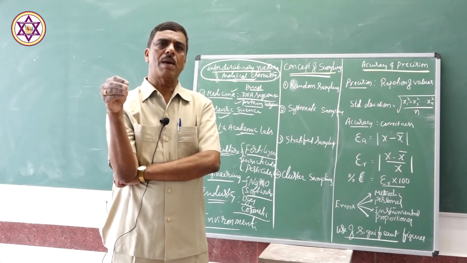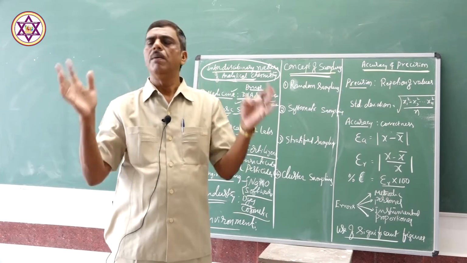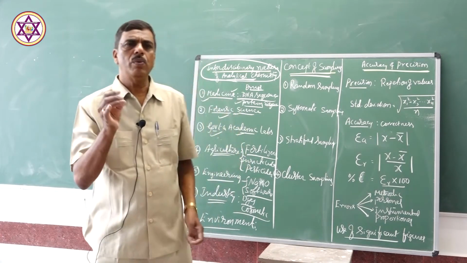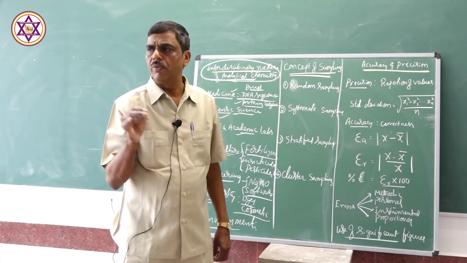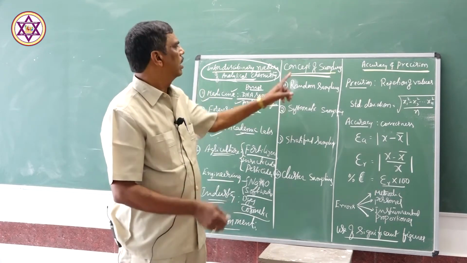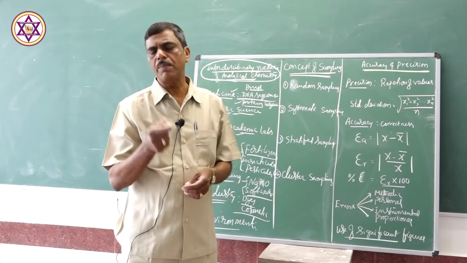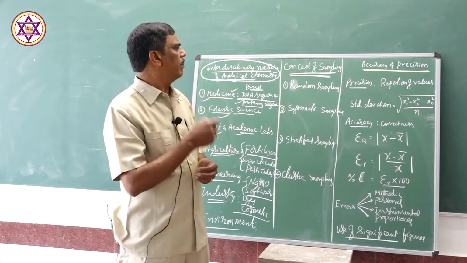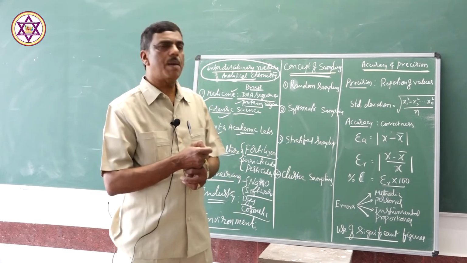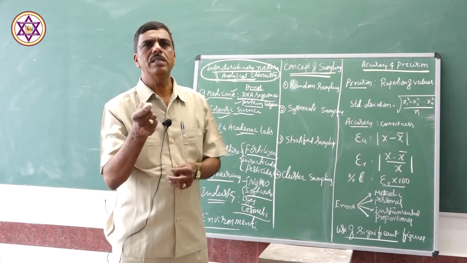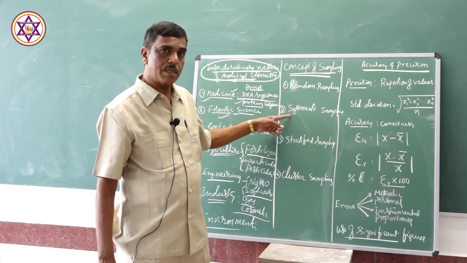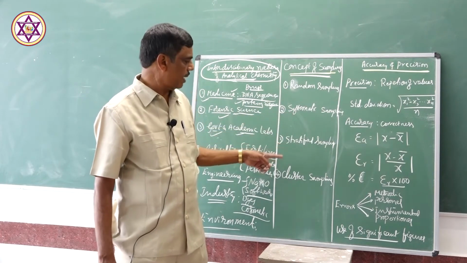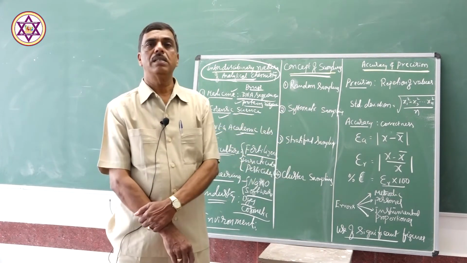How to obtain the sample? We cannot study the whole mass available in nature. Therefore, we have to consider a small amount of the sample from the source. That is called the concept of sampling. How is this sample obtained? There are different methods in the concept of sampling to get a sample of the substance. That is random sampling, systematic sampling, stratified sampling and cluster sampling.